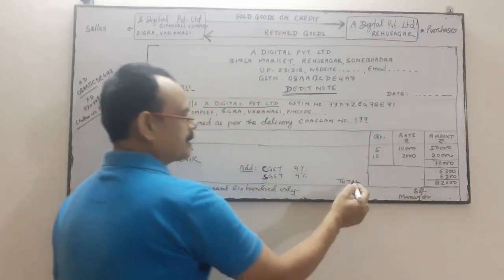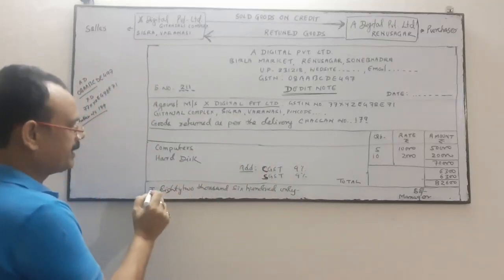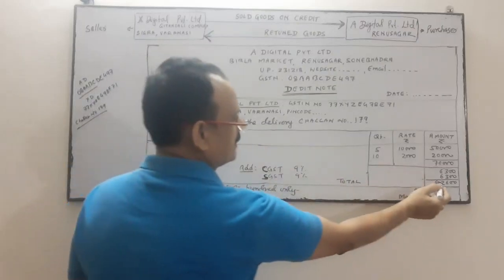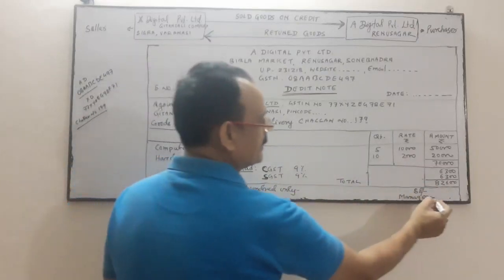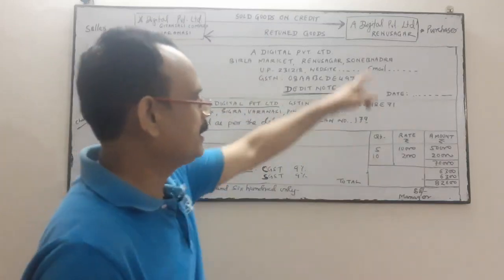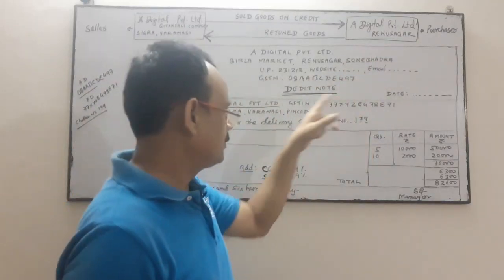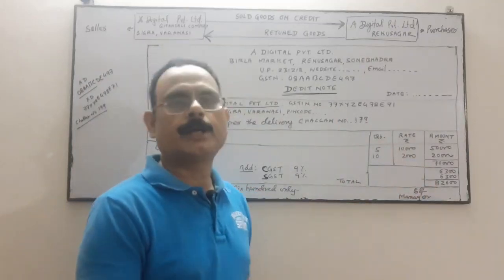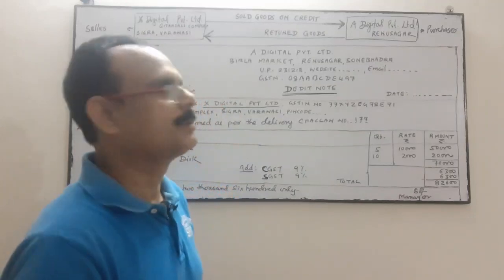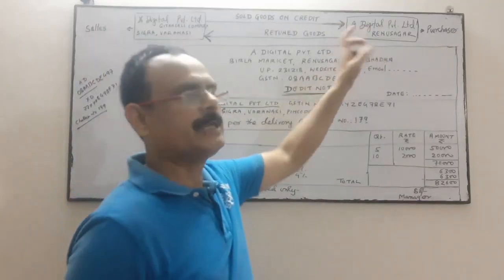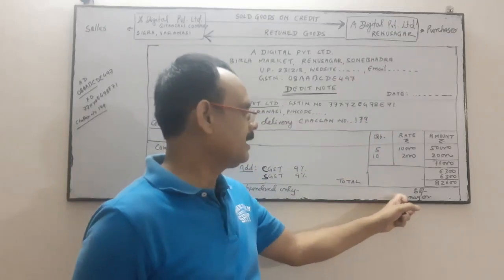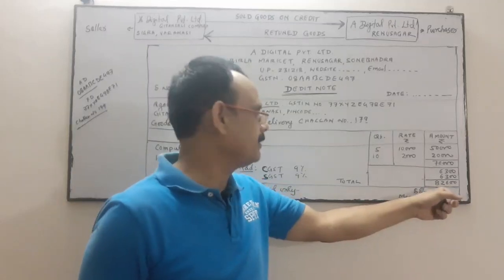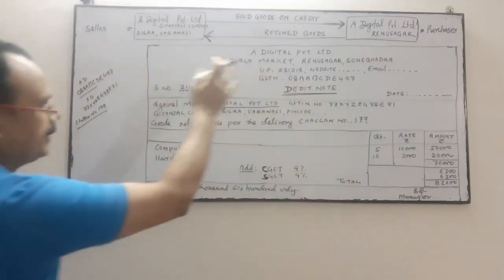This is the total. Then the same thing he will write over here in words, 82,600 only. And the signature of the manager, who is writing these things and who is authorized. He will sign and put a seal, a stamp. The Digital Company Limited stamp will be affixed over here, and the signature of the concerned authority, manager or accountant, whosoever, will sign over here. So this is the debit note.